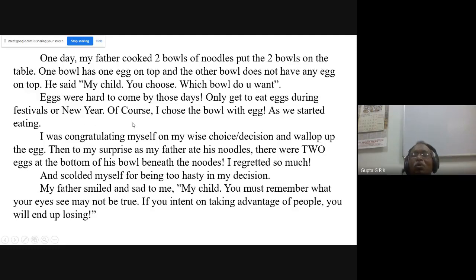Of course, I chose the bowl with egg naturally because I wanted it. As we started eating, I was congratulating myself on my wise choice. Then, to my surprise, as my father ate his noodles, there were 2 eggs at the bottom of his bowl beneath the noodles. I regretted so much and scolded myself for being too hasty in my decision. My father smiled and said to me, "My child, you must remember what your eyes see may not be true. If you intend on taking advantage of people, you will end up losing."